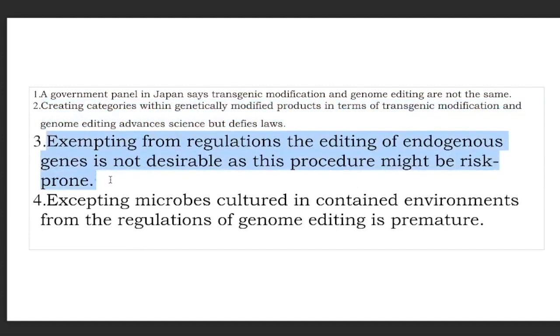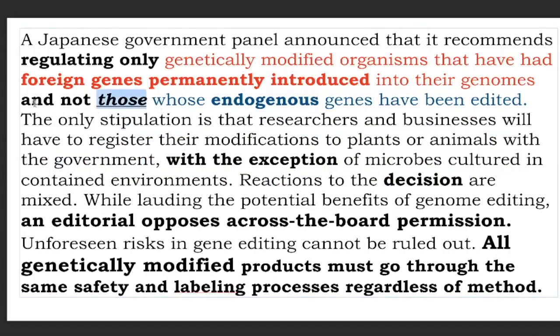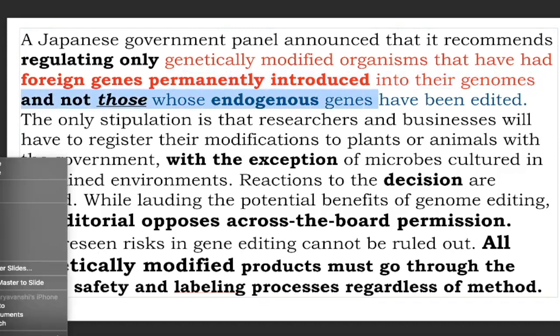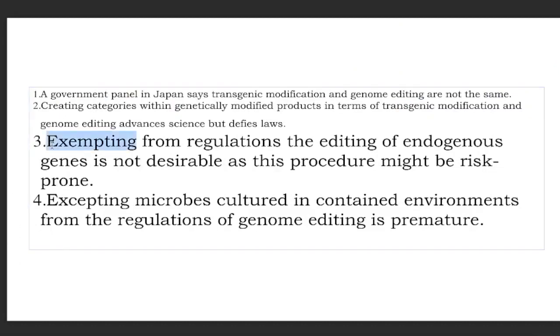Option 3, exempting from regulations the editing of endogenous genes is not desirable, as this procedure might be risk prone. Perfect. Exempting from regulations. Remember, this particular endogenous gene was not under regulation. Go back to the paragraph and you will see, and not those whose endogenous genes have been edited. So look at the option again. Exempting from regulations is not good and it is risk prone. That is what the paragraph said. It captures the whole story well. It captures the decision as well as the reaction to it. So this is definitely going to work for me.